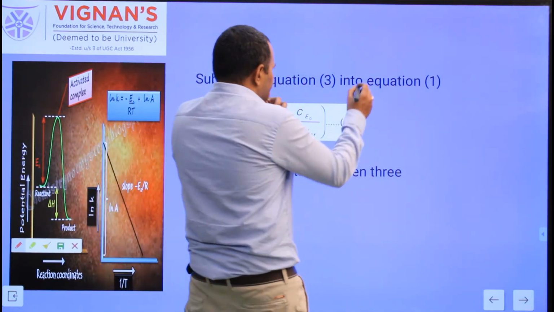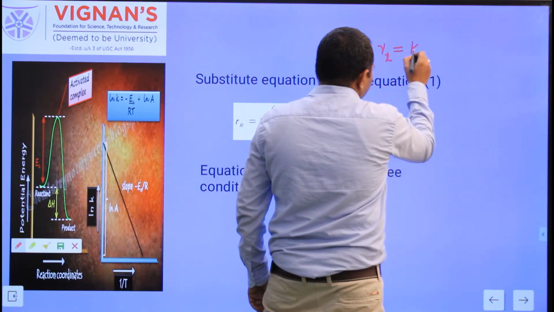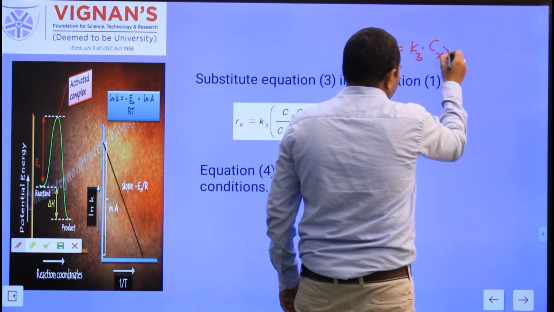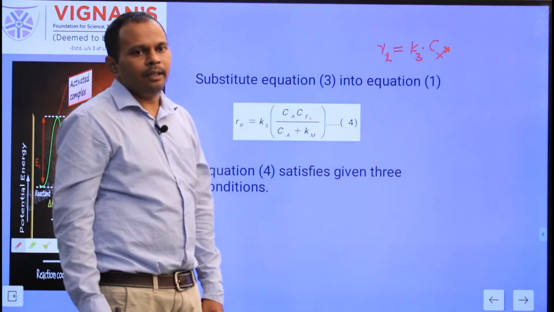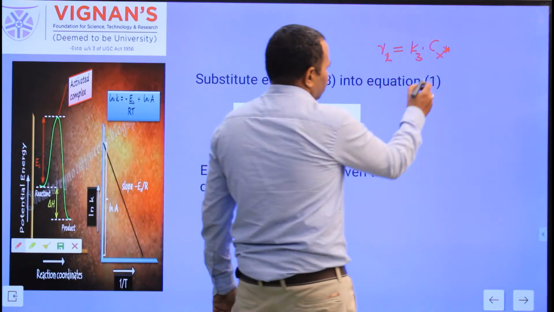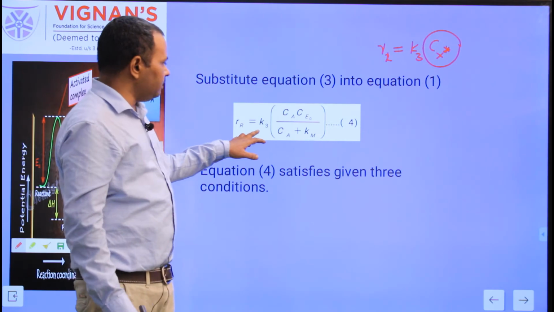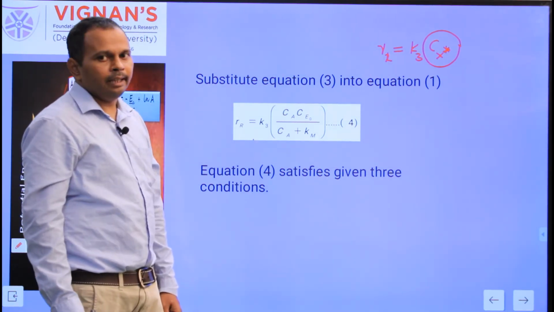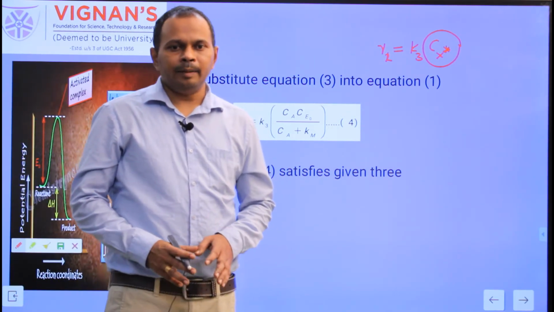Equation 1 is: rate of formation of product R is equal to K3 into the concentration of X star. We need to substitute equation 3 in place of Cx star in equation 1. We get the equation as R is equal to K3 Cs A0 by Ca plus Km. This is equation 4, the rate of formation of the product.